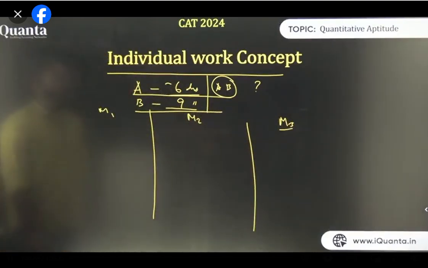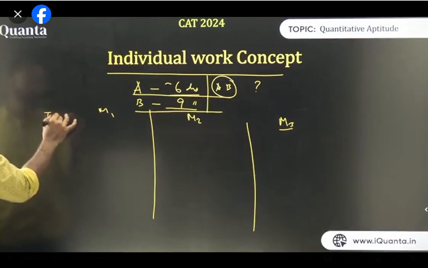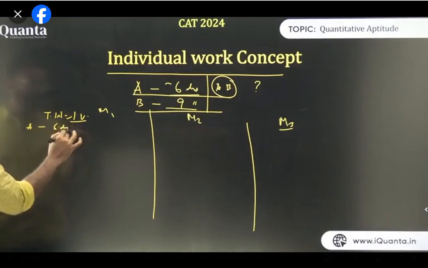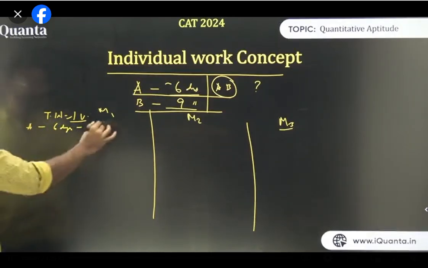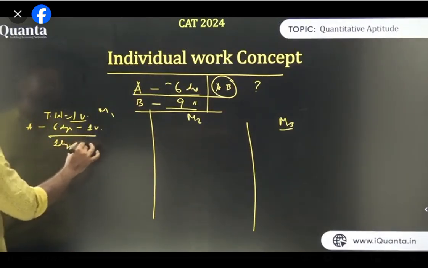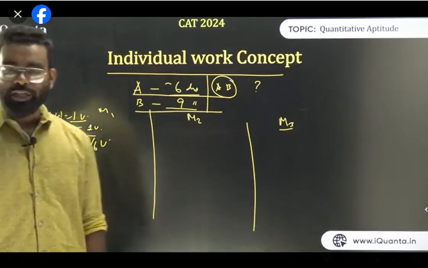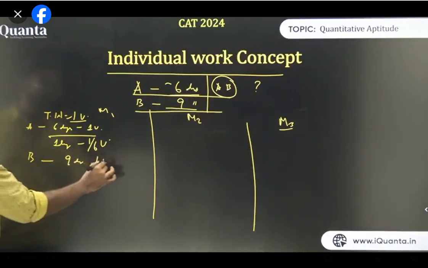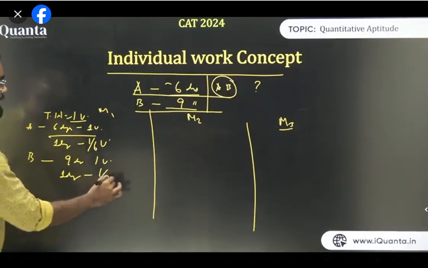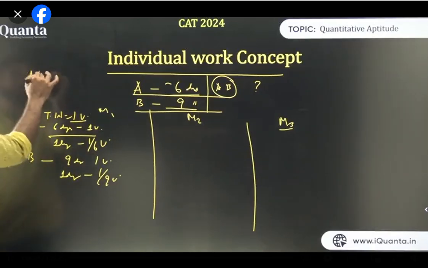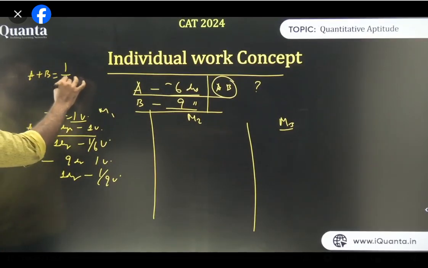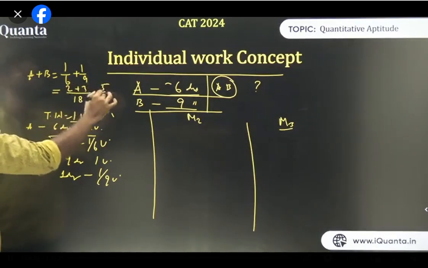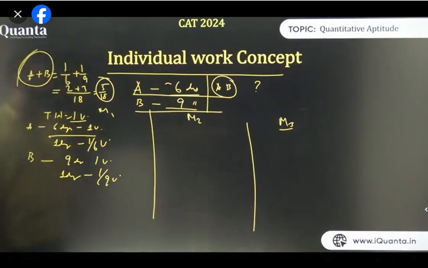So A will do it in 6 days. Let's take the total work as 1 unit. A has done 1 unit in 6 days, so in 1 day A will do 1/6 unit. Similarly, B has done 1 unit in 9 days, so in 1 day B will do 1/9 unit. Now, if A and B are working together, in 1 day they will do 1/6 plus 1/9 unit of work. If you solve it, the LCM is 18, this is 2, this is 3, so they have done 5/18 unit of work in 1 day if A and B are working together. Am I clear?